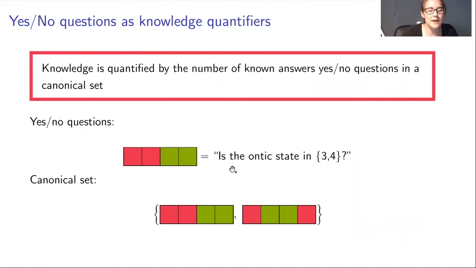One of them, for example, is: is the ontic state in 3 or 4? And this has either yes or no, which are indicated by the green and the red. A canonical set of questions is the minimal set of yes-no questions such that for each ontic state, there's a set of answers which characterizes this ontic state uniquely. So here we just need 2 questions.